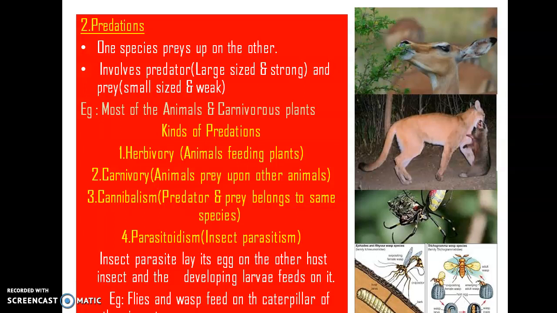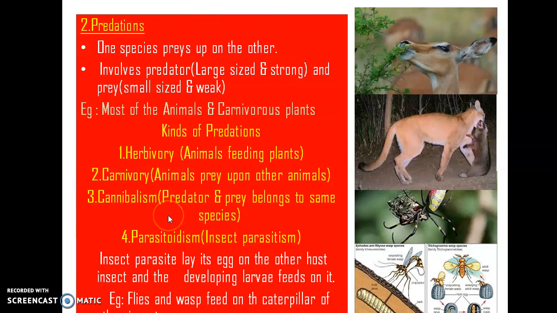Generally, predation is classified into three different categories. They are herbivory. You may know that this is the animal which feeds on plants. Here you can see that a deer is feeding on this branch of this particular plant. It's herbivory. It's a kind of predation. Here the predator is the deer and the prey is the grass. Then the next one is carnivory. The animals which prey upon other animals. For example, here, this is the predator and this is the prey.